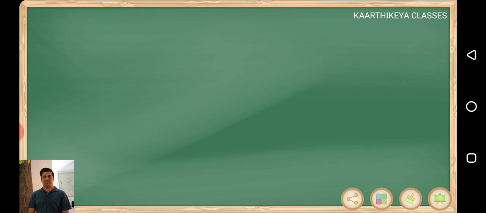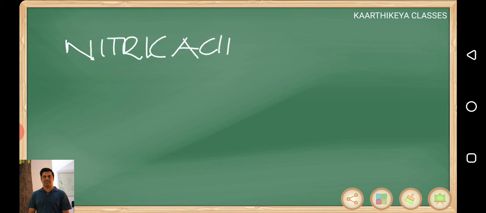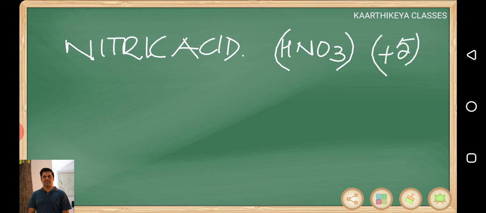Then one other important one is nitric acid, HNO3. We'll discuss nitric acid in a separate class. It's an important one, its preparation and properties we'll discuss. Oxidation state is +5. As the oxidation state increases, the acidic nature increases. We were discussing this in phosphorus also. If all are monobasic, then based on the oxidation states you can decide which is going to be more acidic. Here nitric acid is going to be a stronger acid.